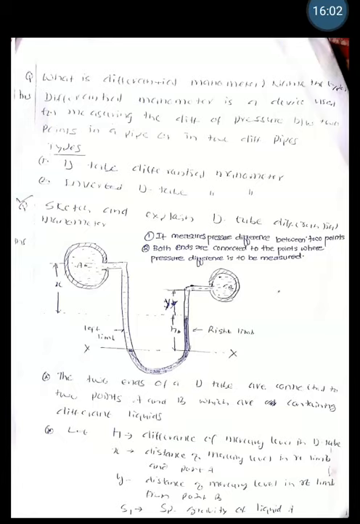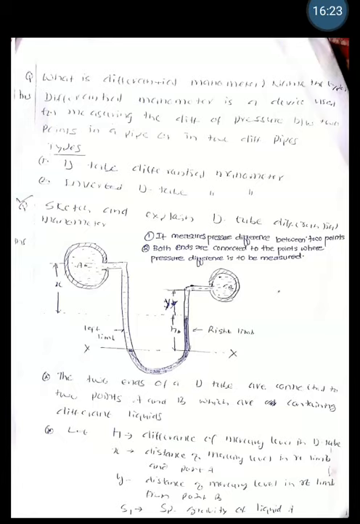Here, the figure is explaining the working of the U-tube differential manometer, and as it is used to measure the pressure difference between the 2 points, one point is A, another point is B. One end is connected to point A, another end is connected to point B, and we want to measure the pressure difference between them.